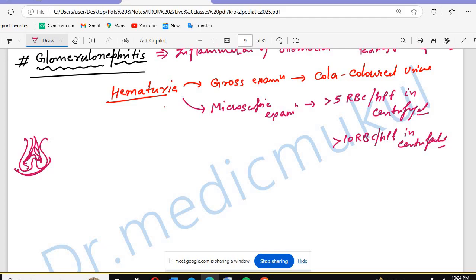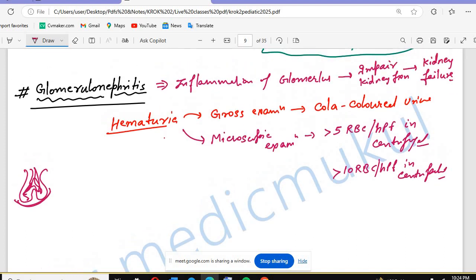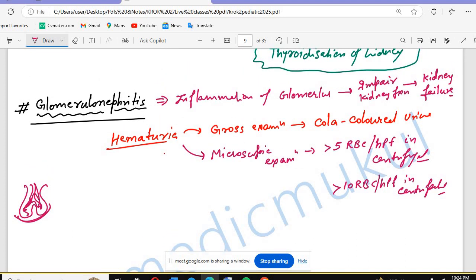Okay, so that is what we have: the inflammation of the glomerulus. That means the glomerular capillaries will become inflamed, and if they become inflamed, that will impair what? Kidney function, and that will lead to kidney failure in the later stage. Okay, is that clear?